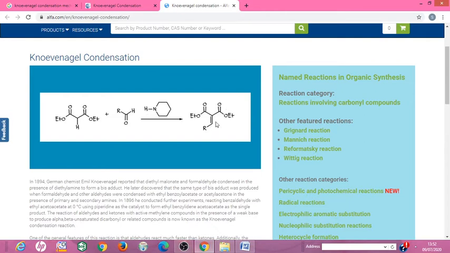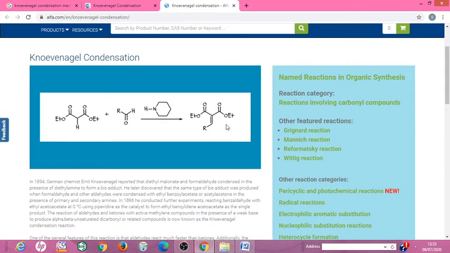This is known as an alpha beta unsaturated ester because the carbon neighboring the carbonyl compound is the alpha carbon atom, and next to alpha is the beta carbon atom, with a double bond between the alpha and beta carbon atoms.